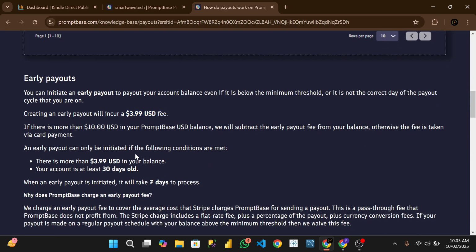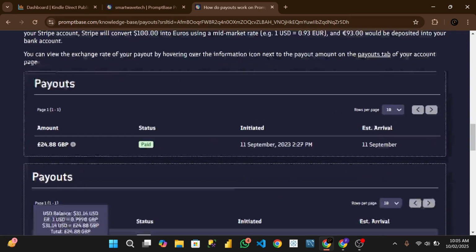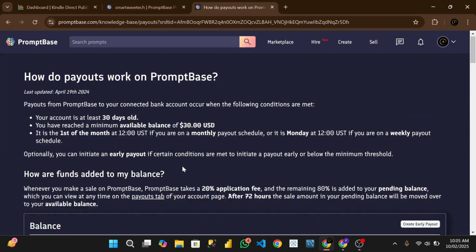So early payments can only be initiated if the following conditions are met: there is more than this in your account, and also your account is at least 30 days old. This is a very good platform for you. You can see they are explaining everything with a screenshot here, so you can go through them.